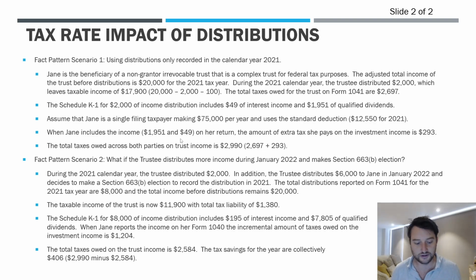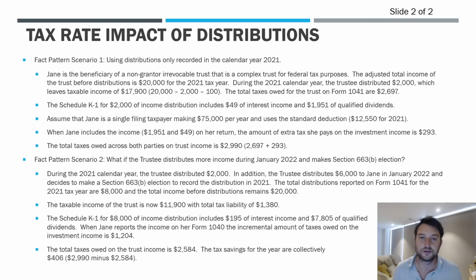So if we look at the trust return and Jane's return, the total amount of tax that's being paid on this investment income across both parties is collectively $2,990, right? That's for the 2021 tax year.